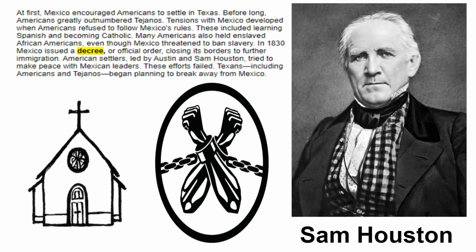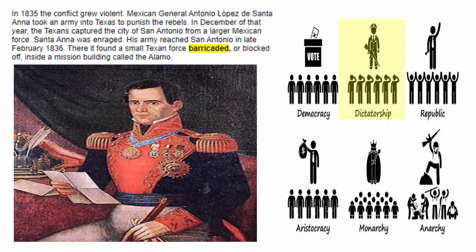Why did American tensions begin to grow in Mexico over Americans coming to Texas? Well, Americans were refusing to follow the rules, and those 3 basic rules were learn Spanish, become a Catholic, and don't have slavery. And many Americans were breaking all 3 of those rules. Question number 7. What decree did Mexico issue to try to solve their concerns? They said, we're going to close the borders. We're not going to allow any further immigration into our country.